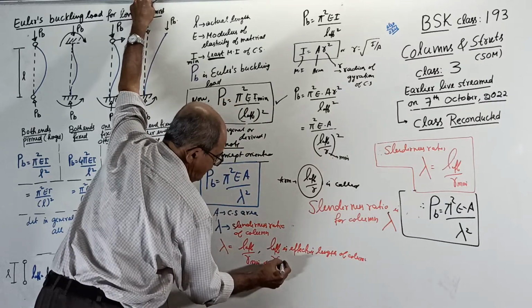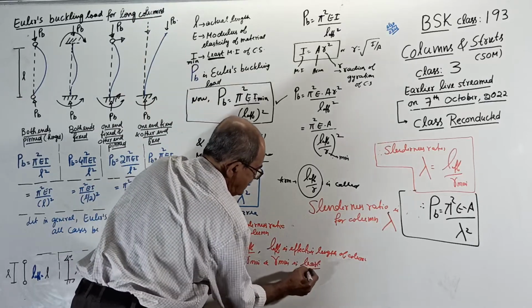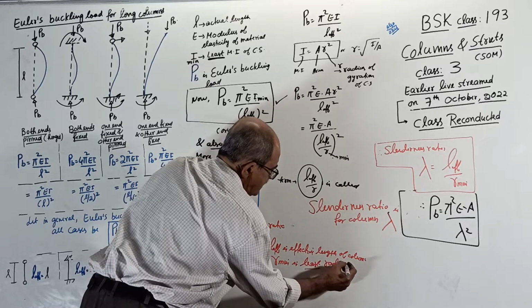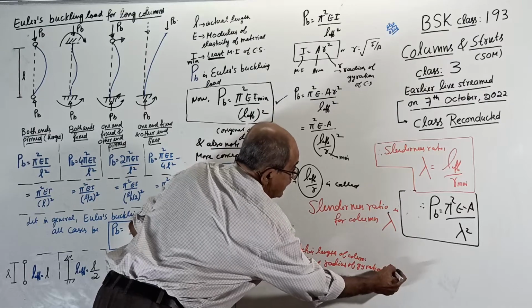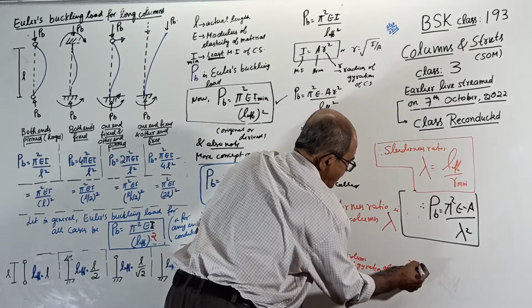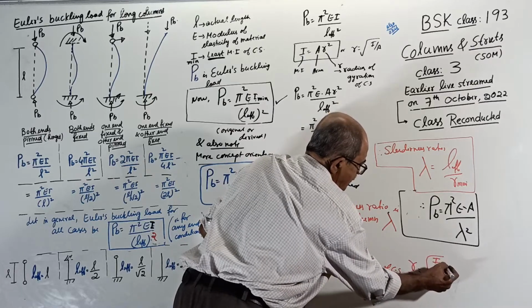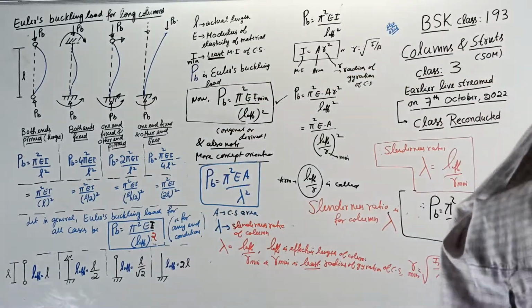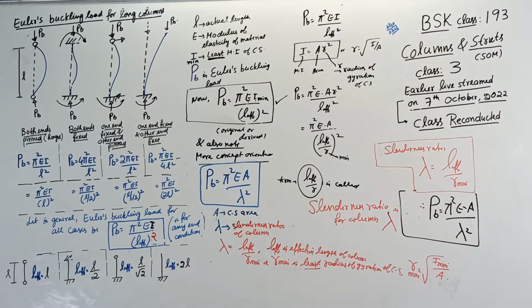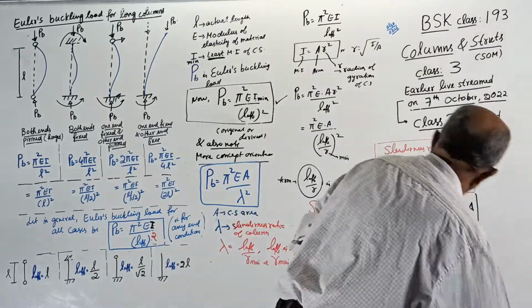And R minimum is the least radius of gyration of the cross section. Remember, R minimum equals root of I minimum by A. Let me just check the camera. If anything is out of the camera, I'll check it, to be on the safer side. Okay, everything is okay. Afterwards, if I find that something is out of the camera, I'll write it once again. Okay, this is the formula.